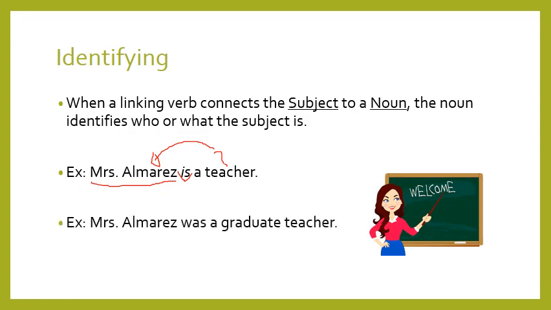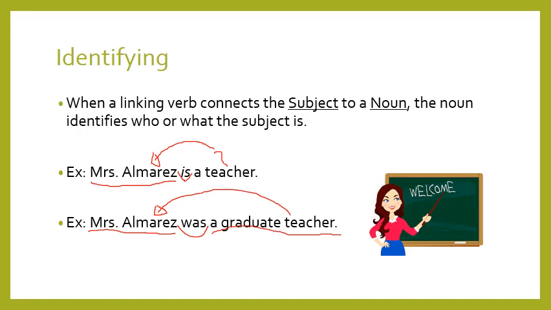Another example, Mrs. Alvarez was a graduate teacher. What is the subject? Mrs. Alvarez also. What is the verb? Was. Okay, was what? A graduate teacher. What about graduate teacher here? Graduate teacher talks about Mrs. Alvarez. It is linked to Mrs. Alvarez.